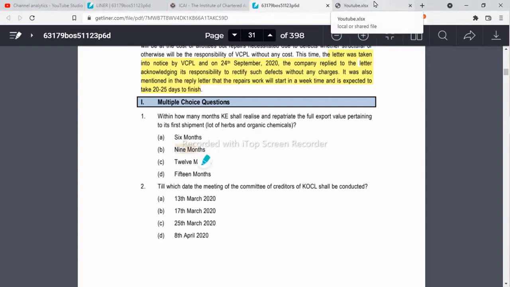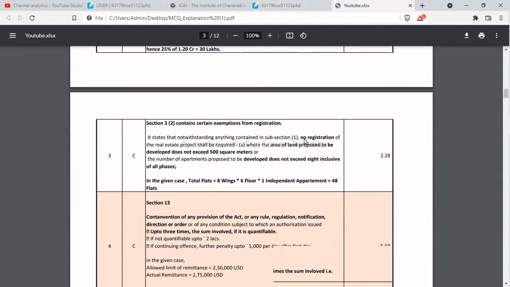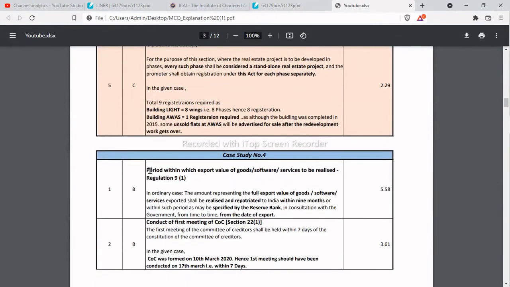For those students who are not familiar with this provision, they can simply go to this legal provision sheet and read the legal provision. As per regulation 9 of FEMA, in the ordinary course the amount representing the full export value of the goods, software, services exported shall be realized and repatriated to India within 9 months or within such period as may be specified by the Reserve Bank in consultation with the government from time to time from the date of export. So within 9 months you have to realize the full export value.